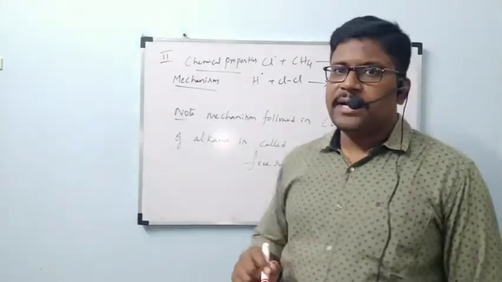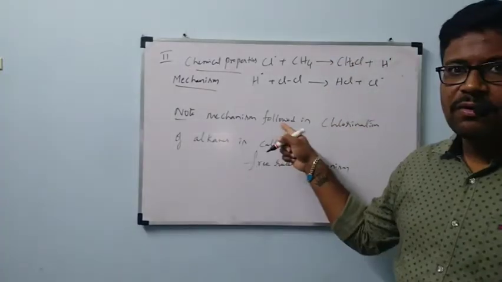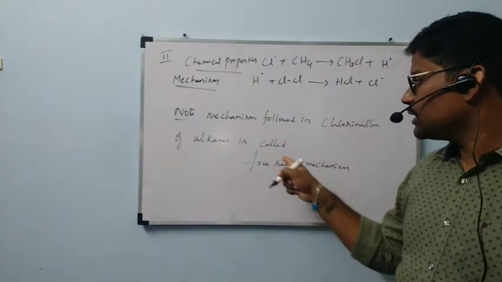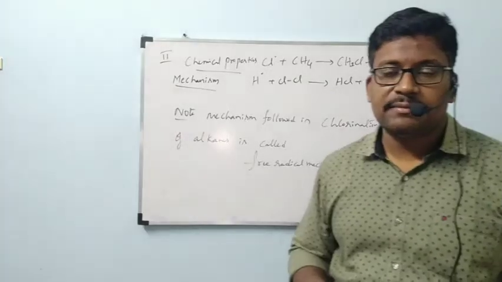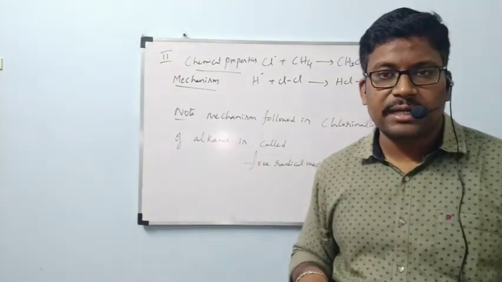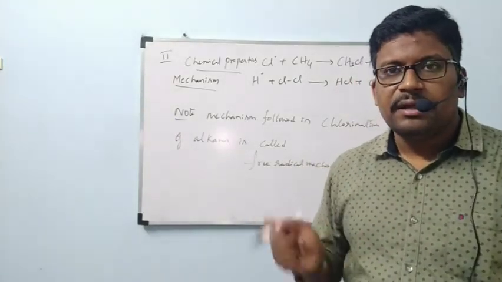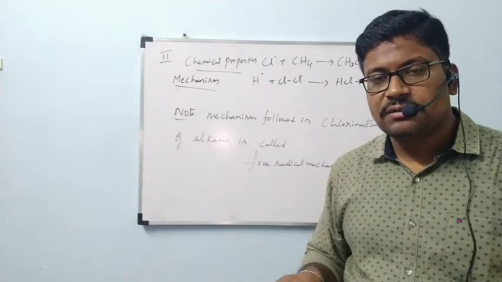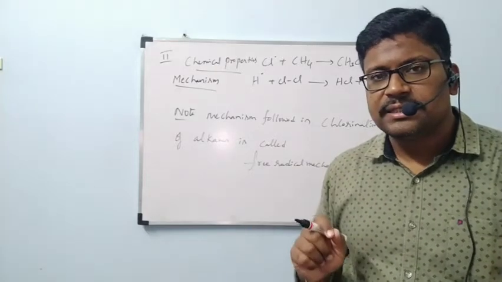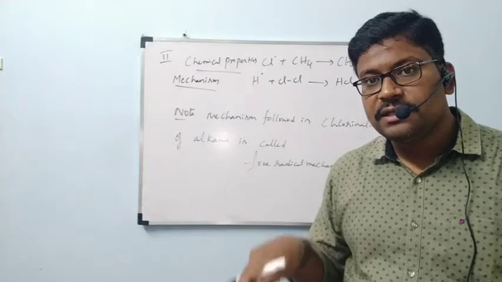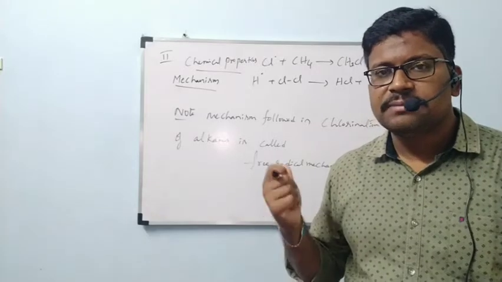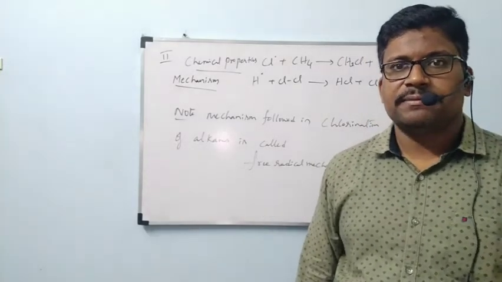And what is the note point? This mechanism followed in chlorination of alkanes is also called free radical mechanism because it happens in the presence of sunlight. Homolytic fission takes place, because of which we get free radicals everywhere. That's why that mechanism involves formation of free radicals. So this mechanism is called free radical mechanism.